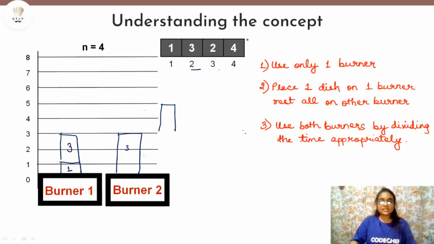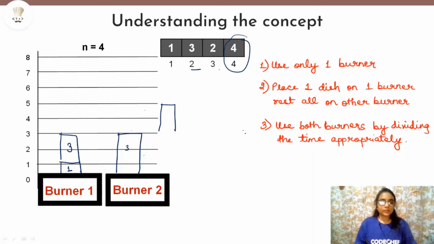Now we have this last dish which will decide where we should place it such that we get minimum time. But are we actually going to get minimum time? Let us see. So now both of these burners are at 3 minutes. So we can place dish 4 on any of the two burners. Let's place it on burner 2.